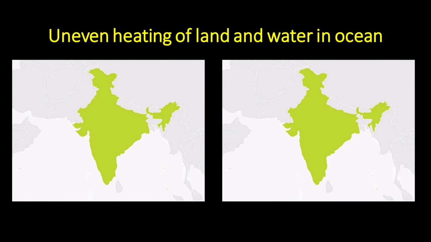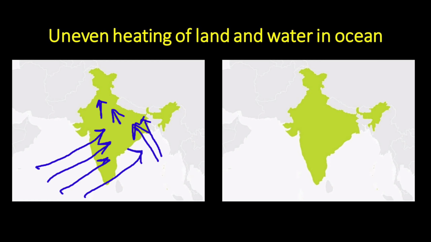Let us know how wind is produced by the uneven heating of land and water. In summers, the land near the equator of the earth heats up faster than the water in the ocean. So, most of the time, the temperature of the land is higher than that of the water in the oceans. The air over the land gets heated and rises, creating a low pressure area. The cooler air from over the oceans rushes towards the land. This causes the wind to blow from the ocean towards the land. The winds blowing from the ocean towards the land in summer are called monsoon winds.